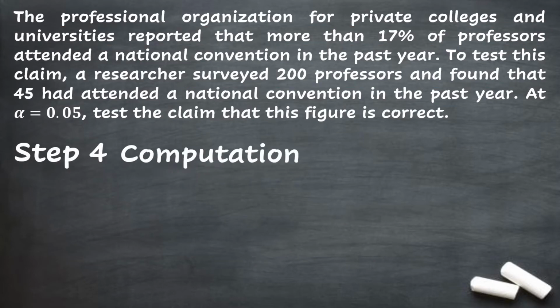Step 4 is the computation. We must identify the given values first before we can solve. For the sample proportion, we have the phrase surveyed 200 professors and found that 45 had attended. So that will be our basis. Our x is 45 and the total number of samples is 200. So the sample proportion is 45 over 200.